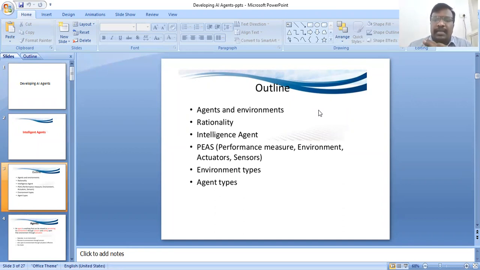performance measure, environment, actuators and sensors, environment type, agent type. This is the total outline of developing AI agents. Once again, see the total outline: agent and environment, rationality, intelligent agent, performance measure, environment, actuators, sensors, environment type, agent type.